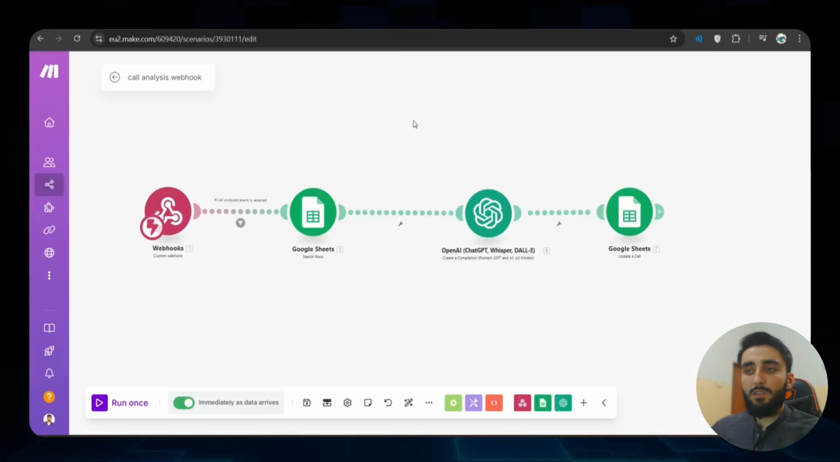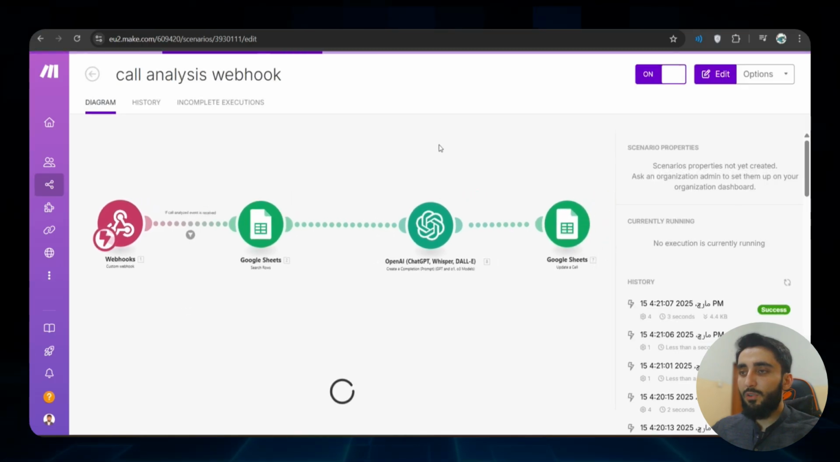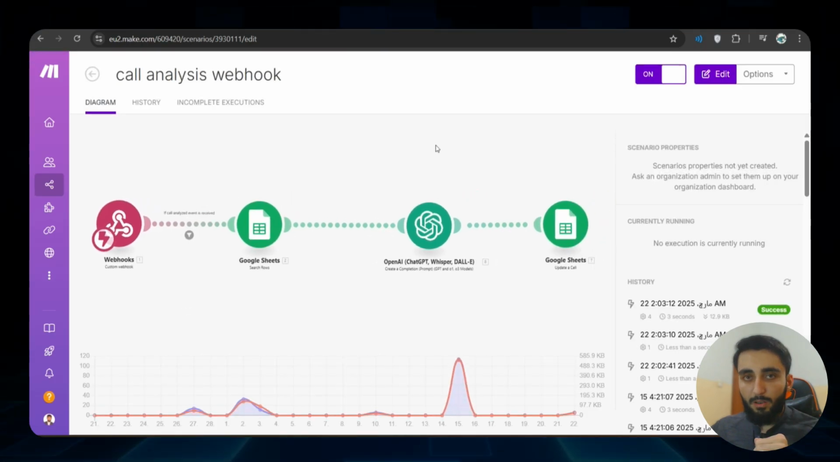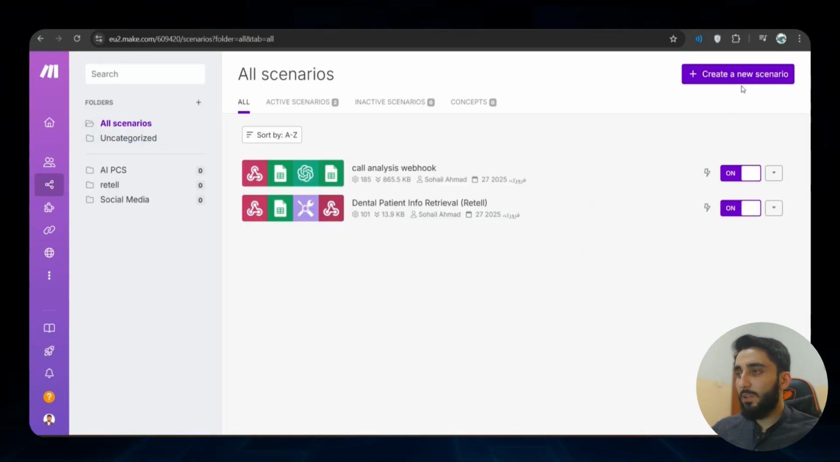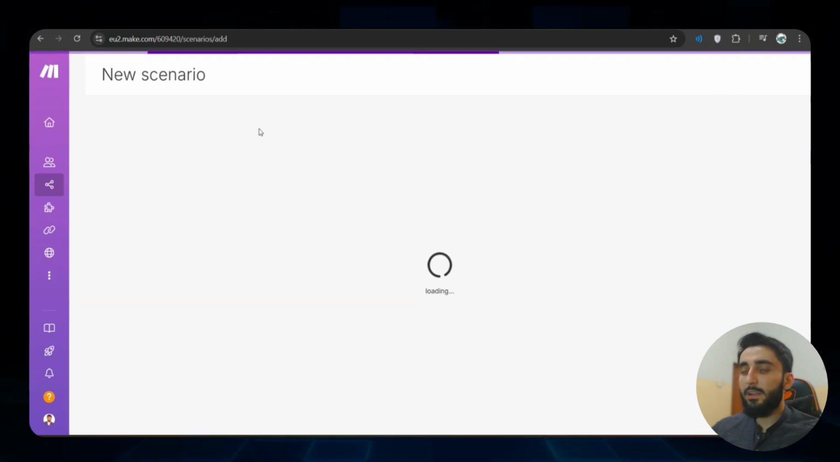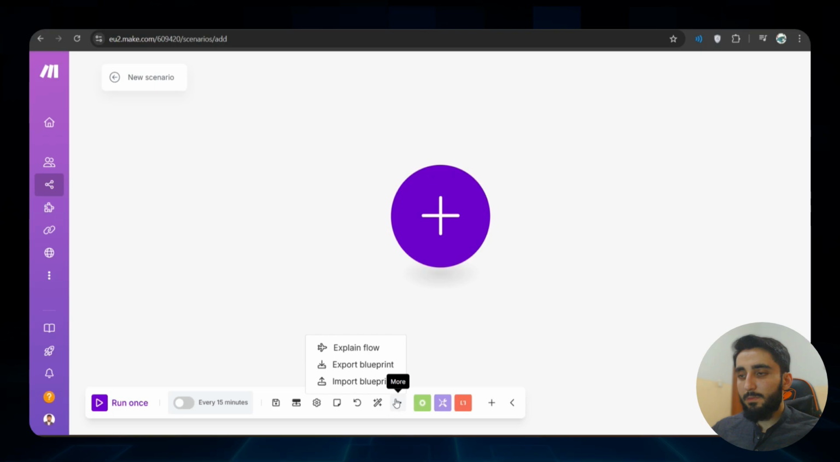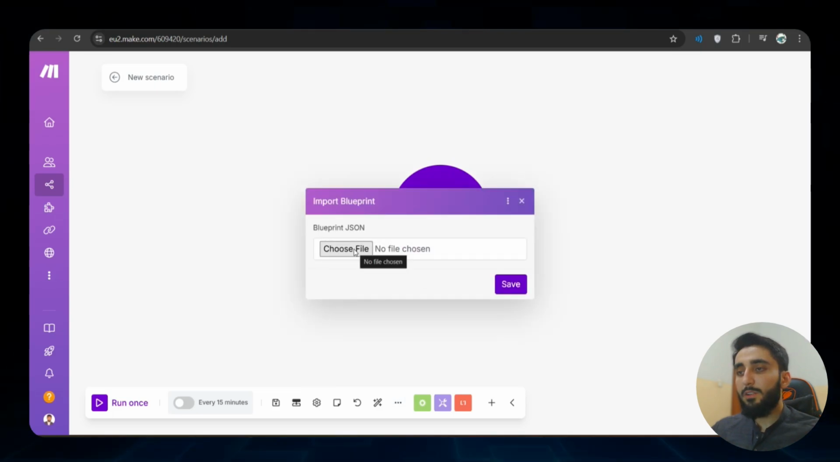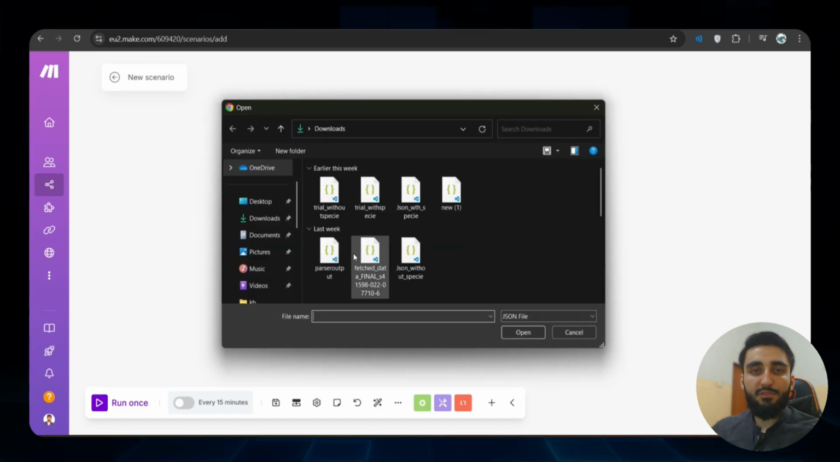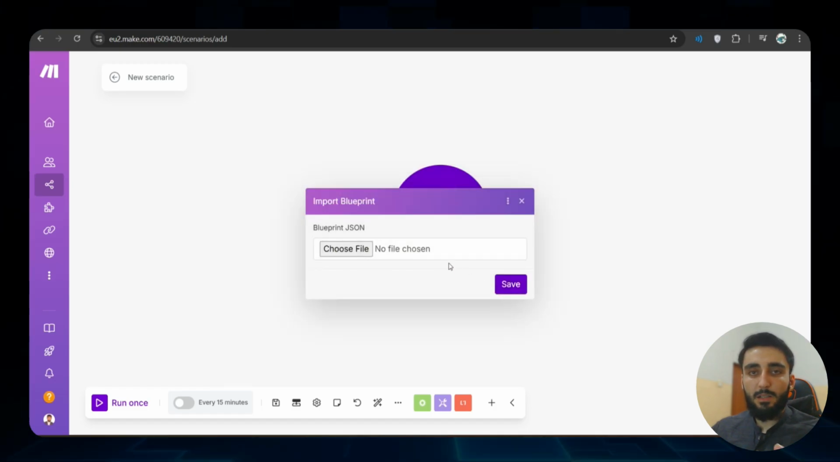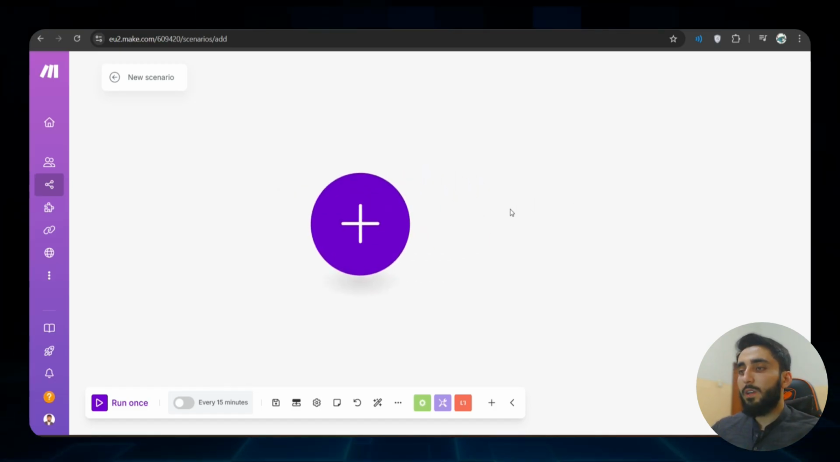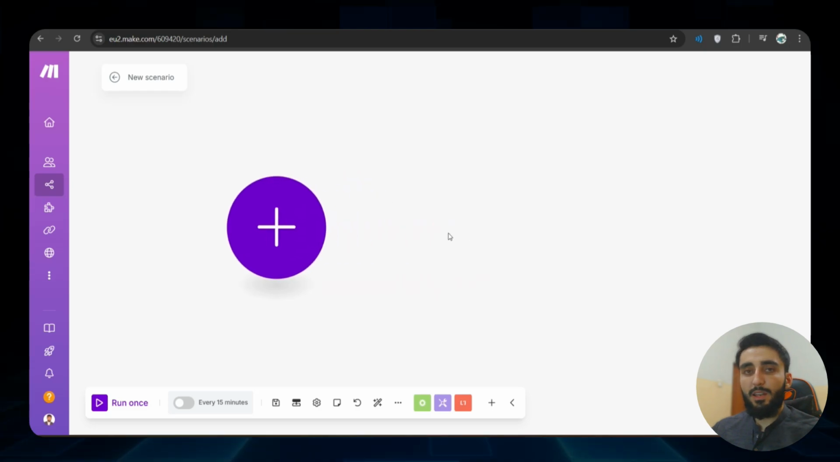Also, the JSONs of these make.com scenarios that I have built are in the description below. So let me show you how you can import. Simply click create a new scenario. Down here you can see this button, and here select import blueprint. So here you can choose the JSON file that I have shared in the description below, so you don't have to create the flows from scratch.